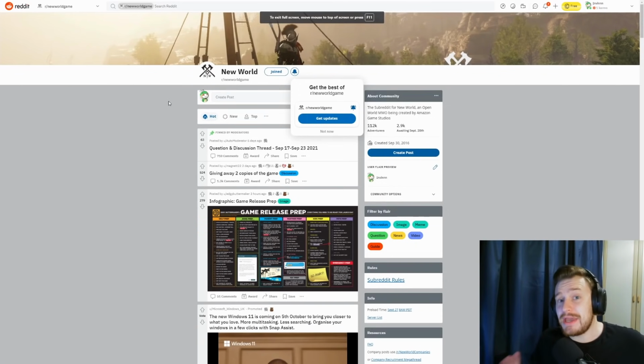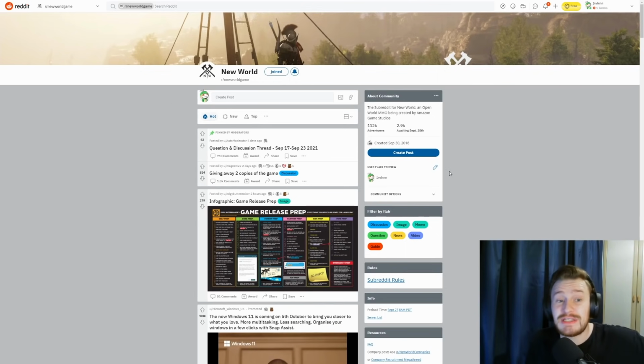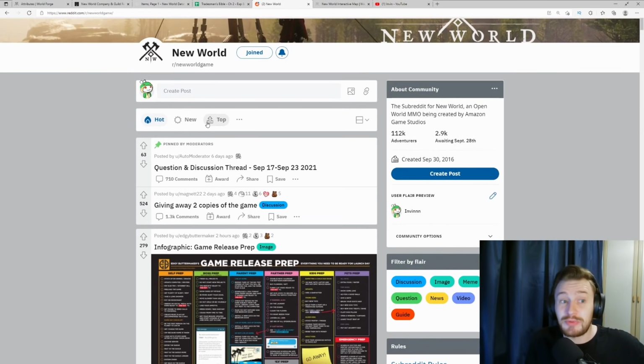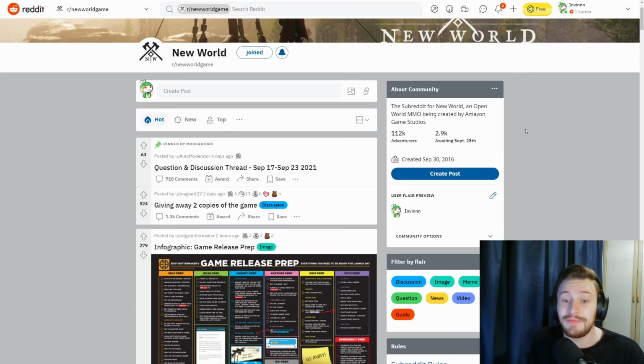Then moving on to bigger unofficial sources that most people will know about, but are still really useful to check. You've obviously got Reddit here, so this is r/NewWorldGame. For anyone that doesn't really know how Reddit works, if I zoom this in a little bit for you all, the r/ is the subreddit, so that's the one for this. Now, it's not officially supported by Amazon Game Studios, but it is maintained by a team of moderators who are trying to maintain the accuracy of information and such. And as you can see here, there's 112,000 people on this already and 12.9k online right now.